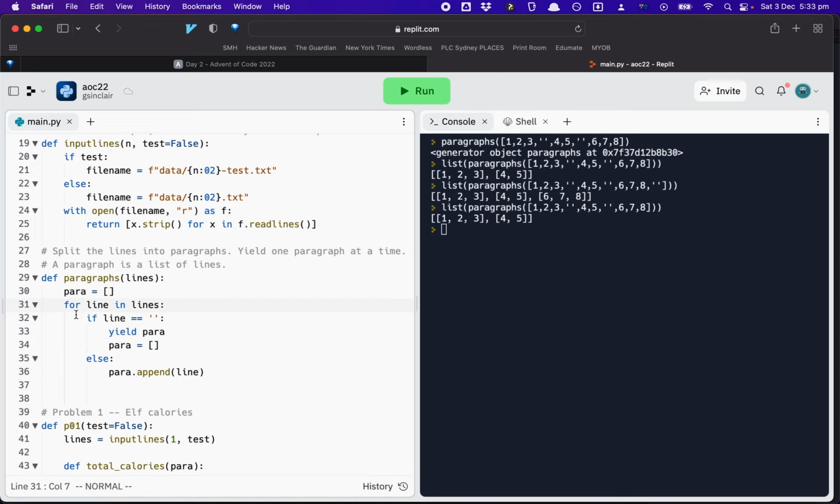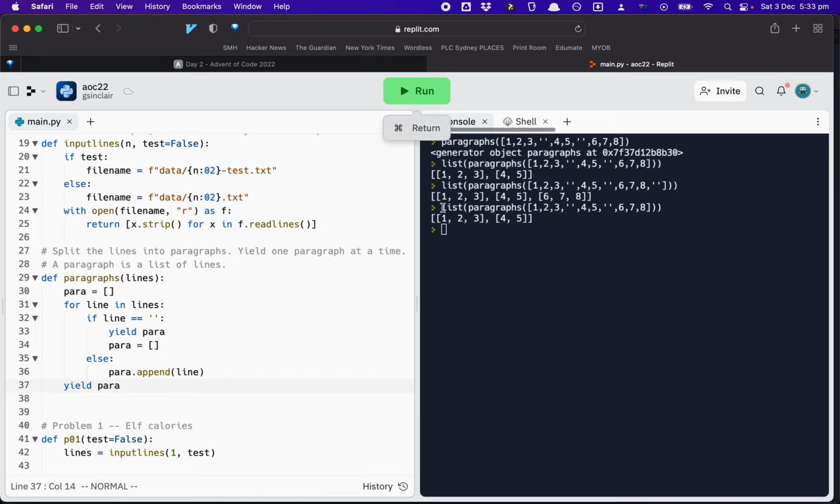So I need to fix that by, well, I could put a naive one. That probably works. So if I get to the end of the lines, then presumably I've built up a paragraph, and so I can then just yield that.